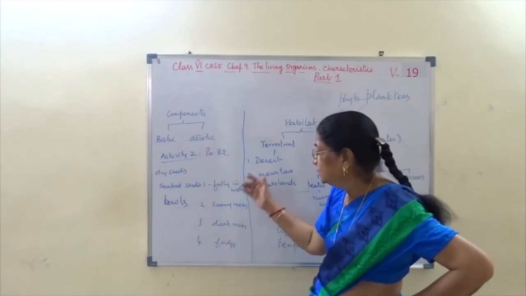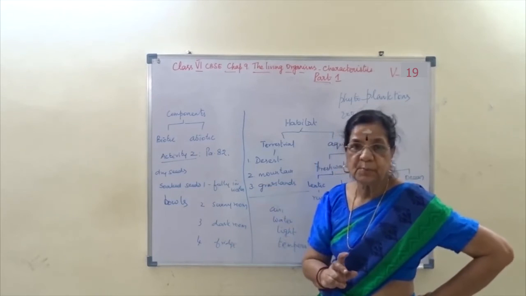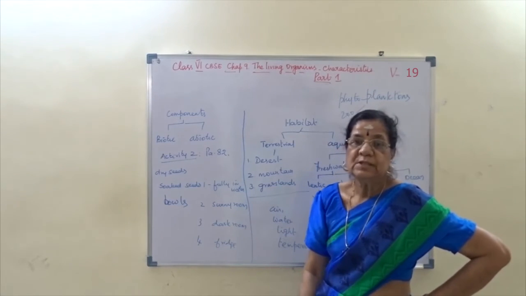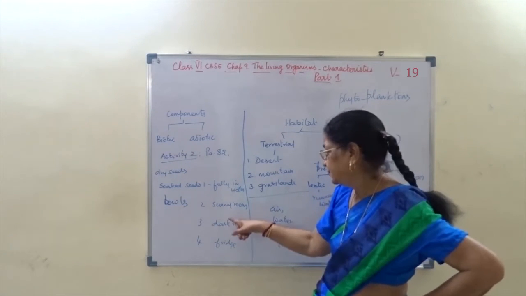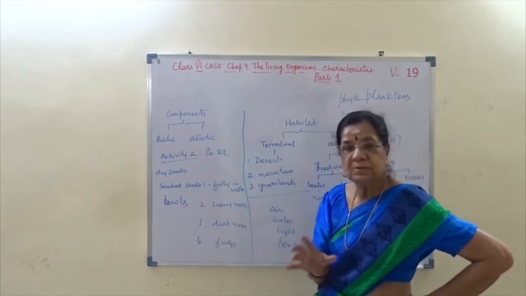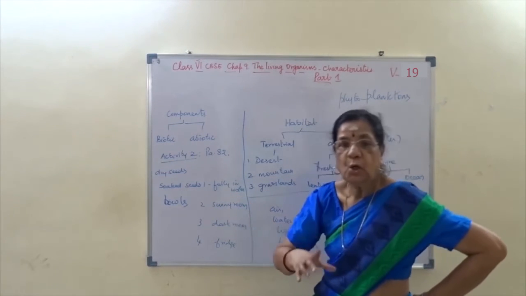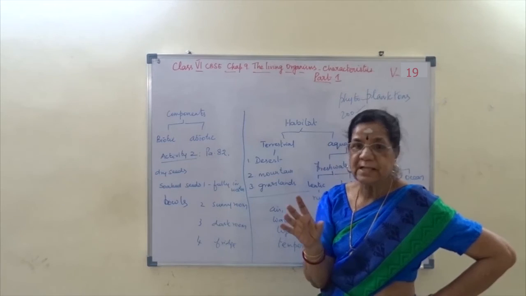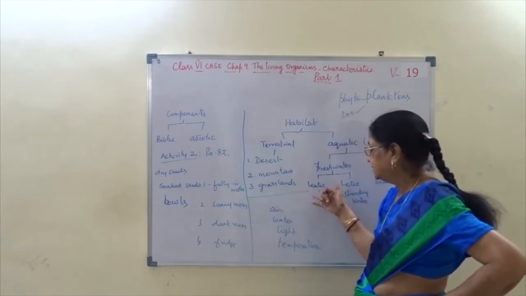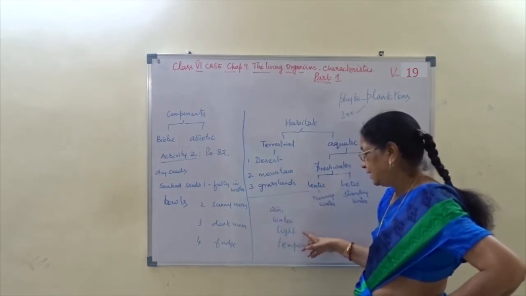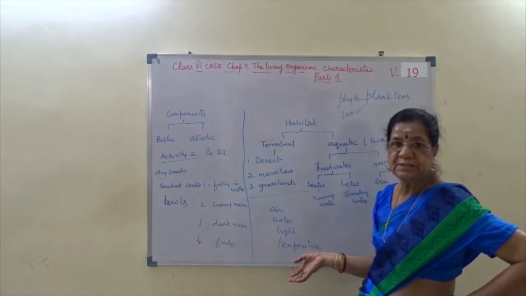Which one shows growth? Start observing. The one in the sunny room will grow, because it gets all different types of climate: air, water, light, and normal temperature.